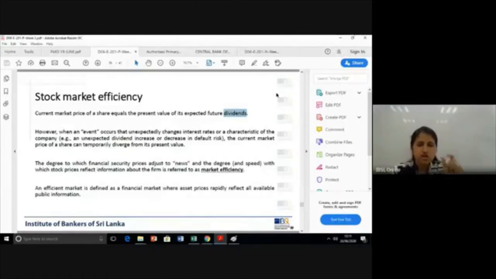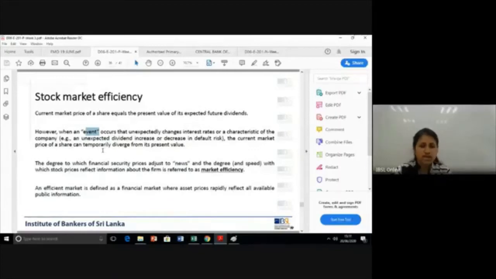Okay. So when you have these events or occurrences, now as an investor, I don't know what's going on inside the company. Unless the company issues a statement or an announcement, we don't know.